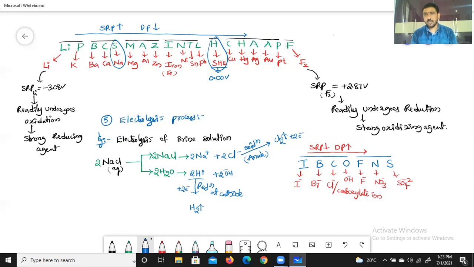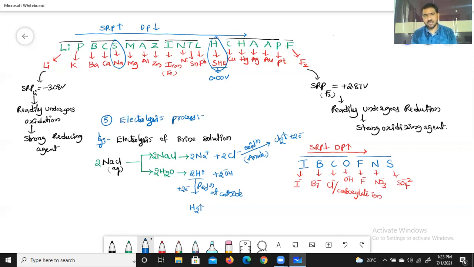That's it. For example, if the question is: if 1 mole of NaCl aqueous solution undergoes electrolysis, then what is the volume occupied by gases liberated at the electrodes at STP? Simply, by taking 2 moles as 2 into 22.4 liters of gas liberated at the electrodes, 1 mole means 22.4 liters is the right answer. So by this, we can get the volume of gases liberated at the electrodes by the electrolysis process.